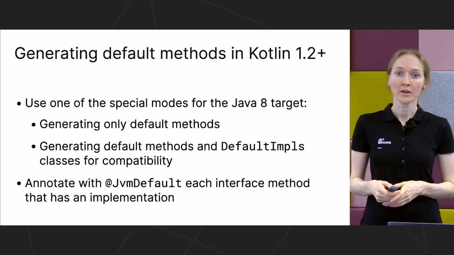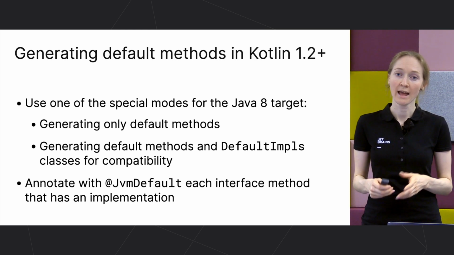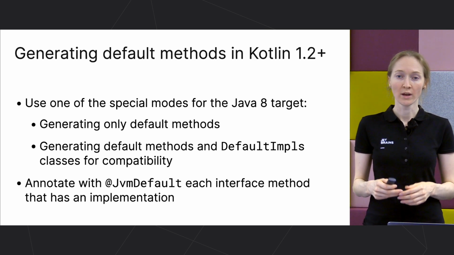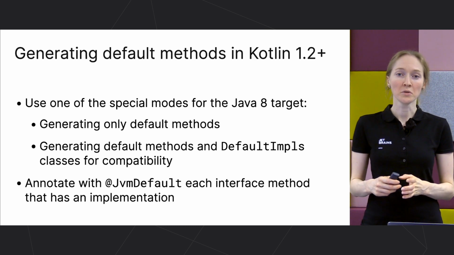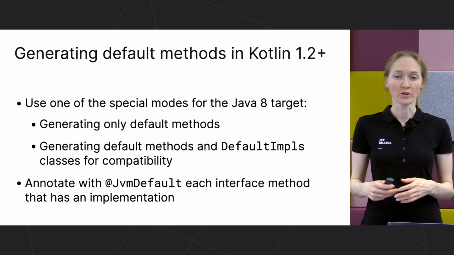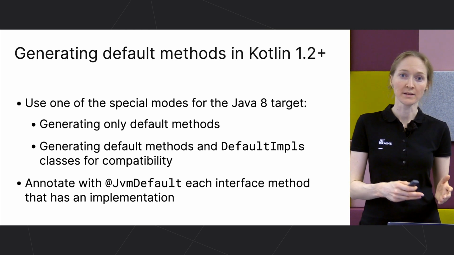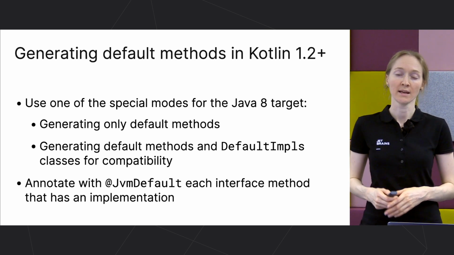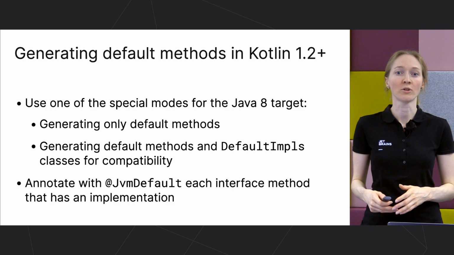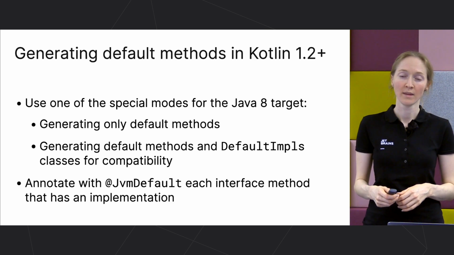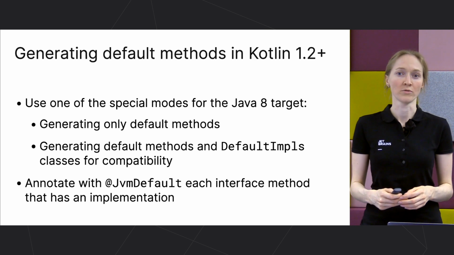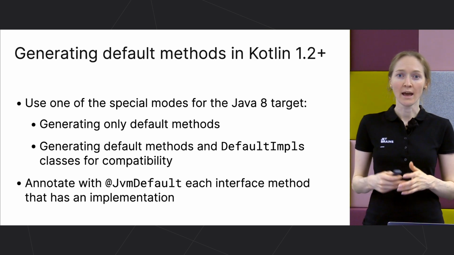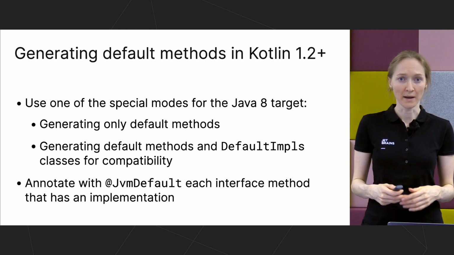In fact, you could use one of the two modes for the Java 8 target. The first one, which I've shown you, generates only default methods. Alternatively, you could instruct the Kotlin compiler to generate both default methods and DefaultImpls classes. You might have needed that for compatibility reasons. The second mode is often used by library authors that evolve their library and shouldn't break the code that depends on their library.